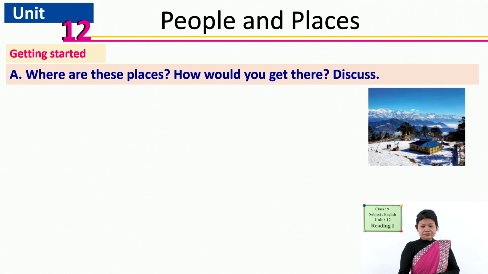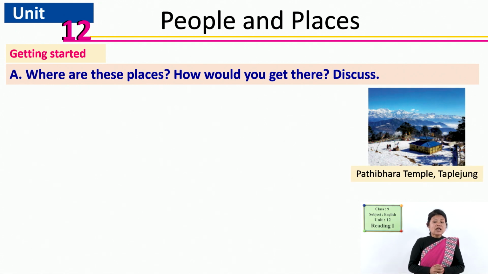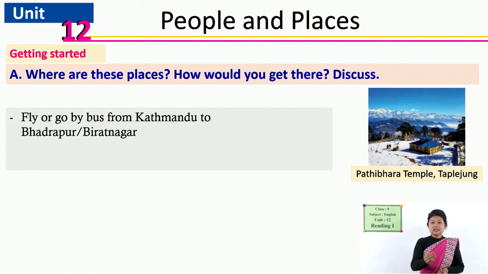And the third picture. See here, there is a temple and it is surrounded by a snowy area. What is it? The name is already displayed there: Pathibara temple, that lies in Taplejung. Have you ever been to Taplejung or Pathibara temple, dear students? Okay, fine. And how do we get to this place?